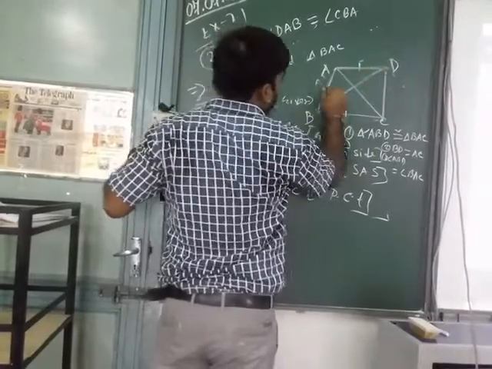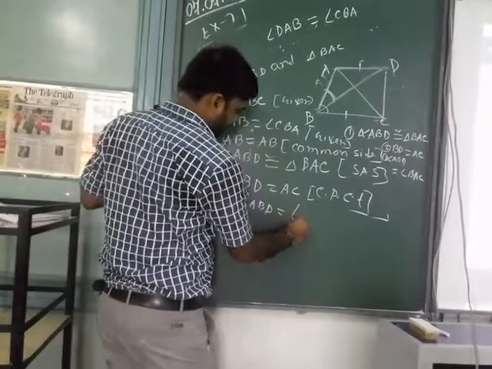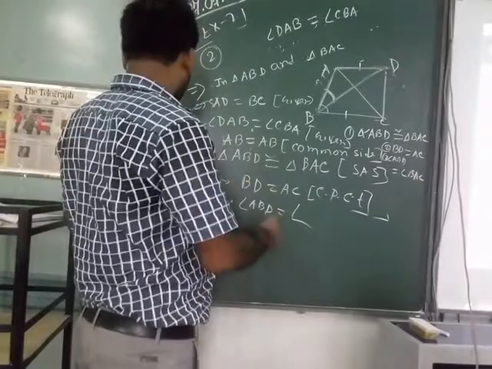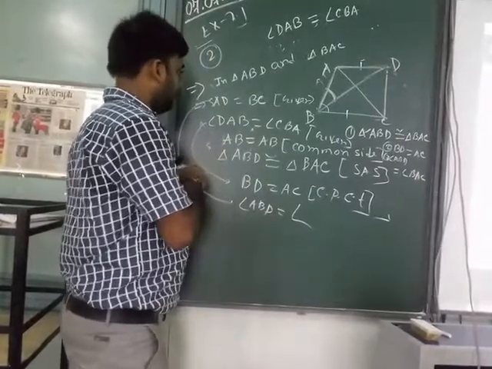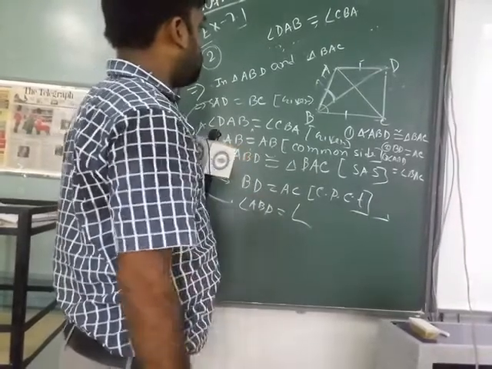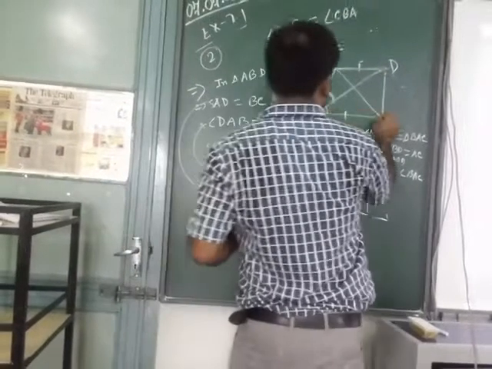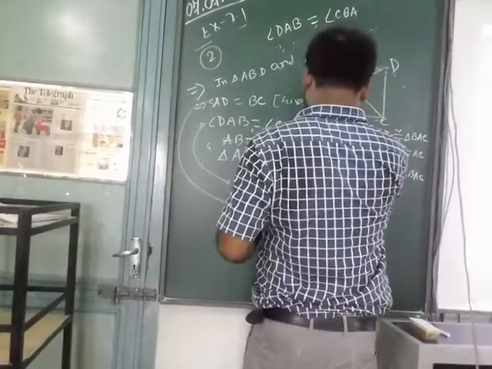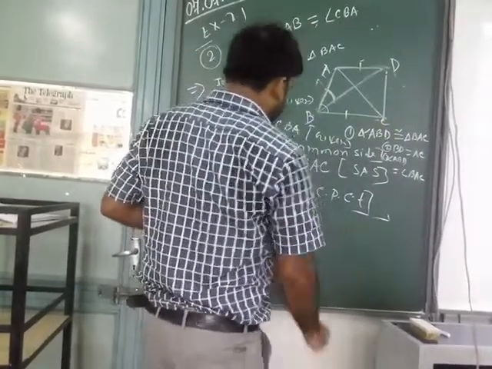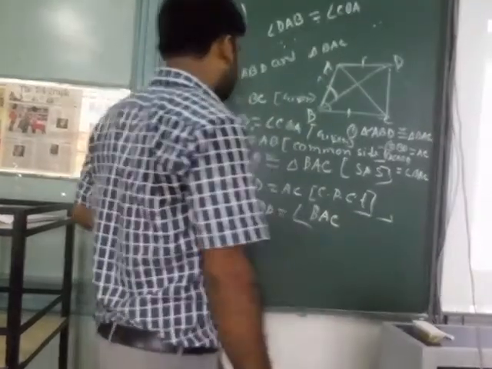And AD equal to BC, the opposite angle of BC is BAC.